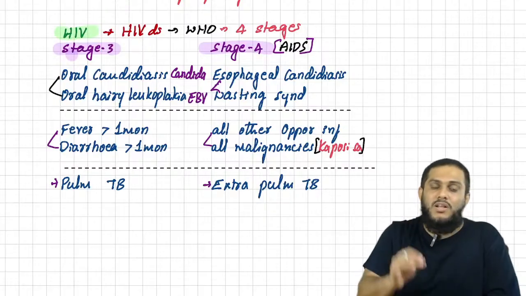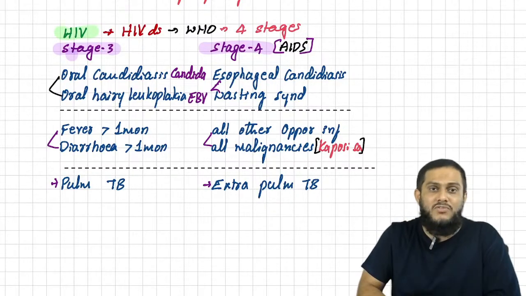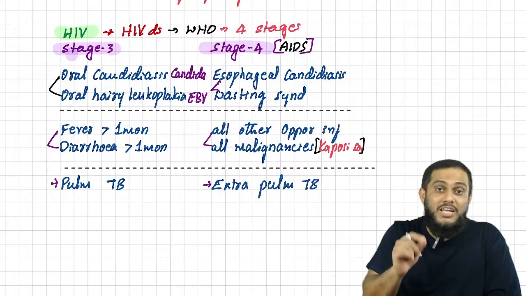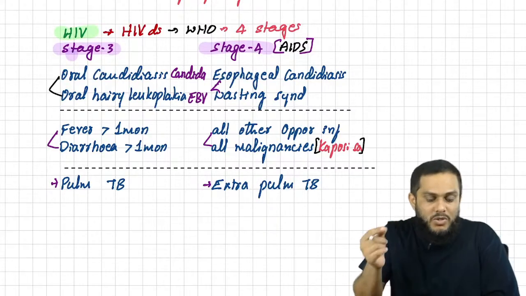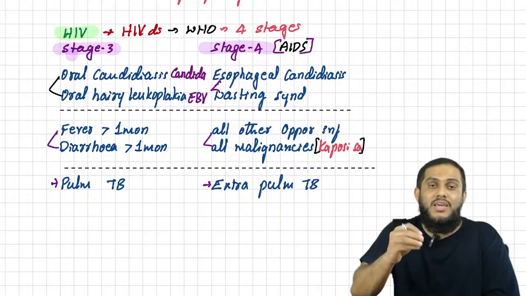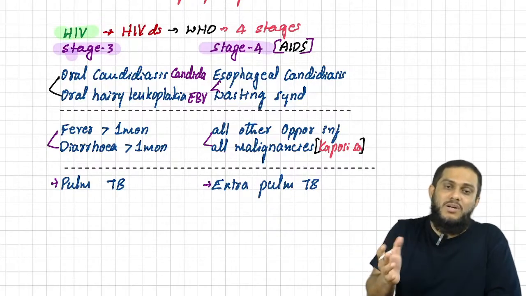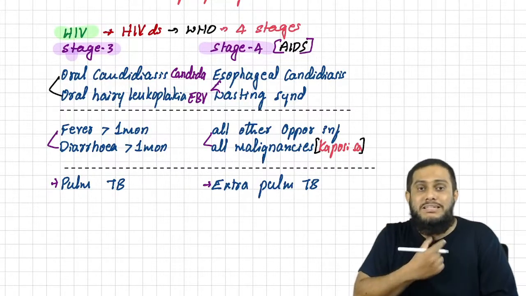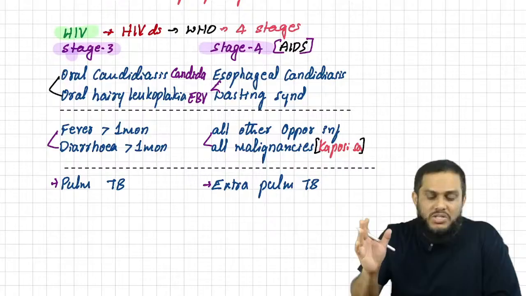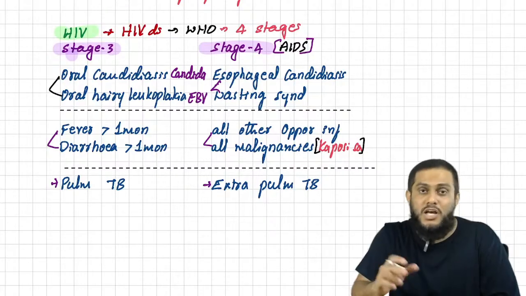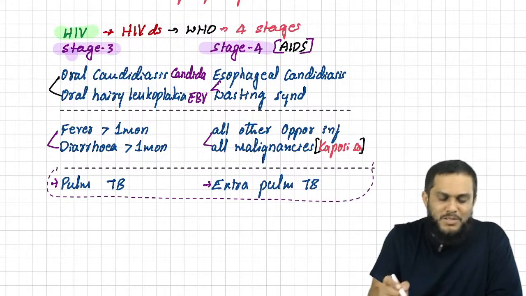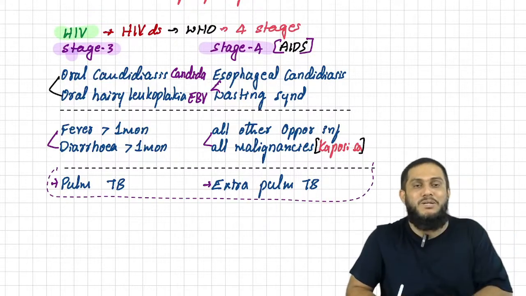Once again, what are the manifestations of HIV in stage 3 and stage 4? Stage 3: oral candidiasis, white membrane is removed; oral hairy leukoplakia, white membrane cannot be removed; fever more than 1 month, diarrhea more than 1 month, and pulmonary TB. Stage 4: esophageal candidiasis and wasting syndrome, all other opportunistic infections and all malignancies like Kaposi sarcoma, and extrapulmonary TB. Remember the last one: pulmonary TB is stage 3, extrapulmonary TB is stage 4.